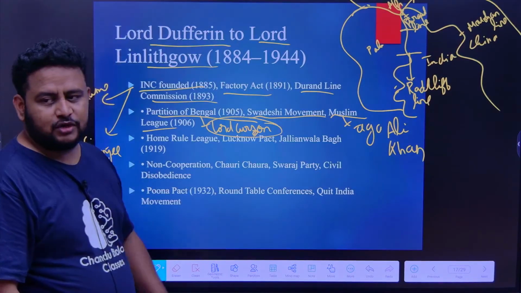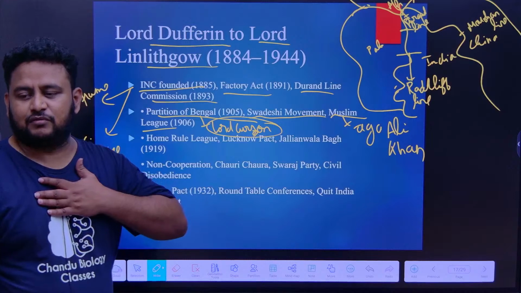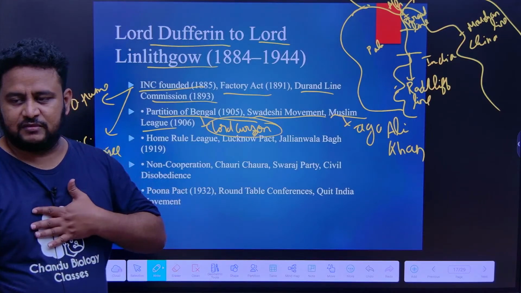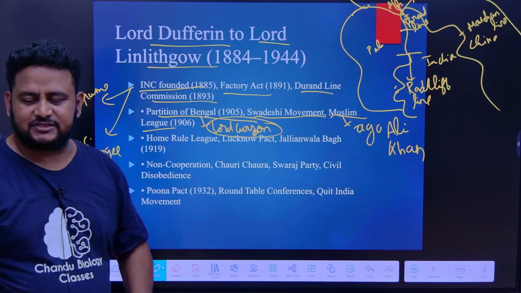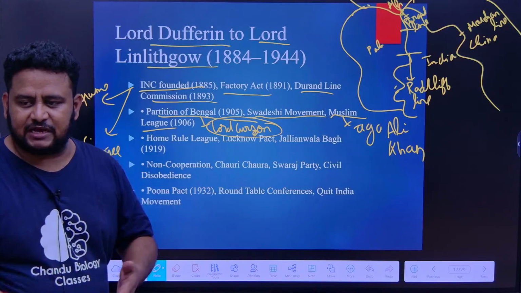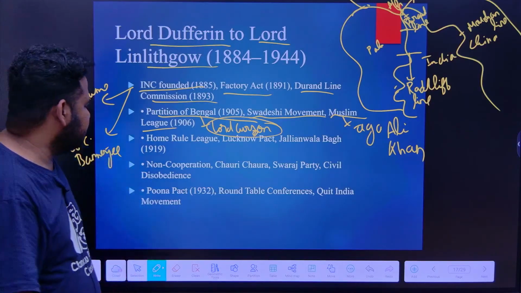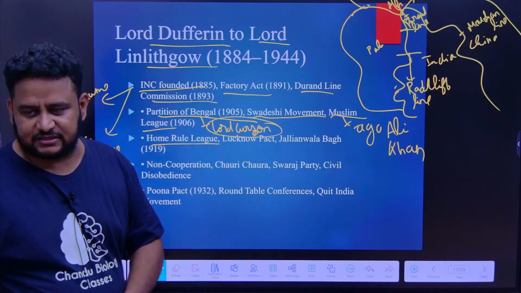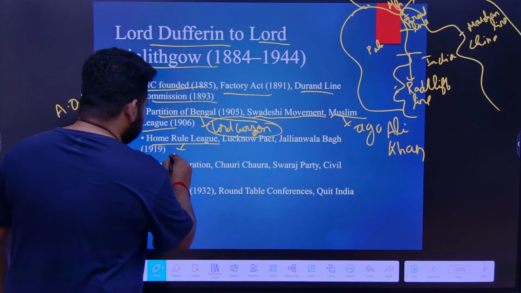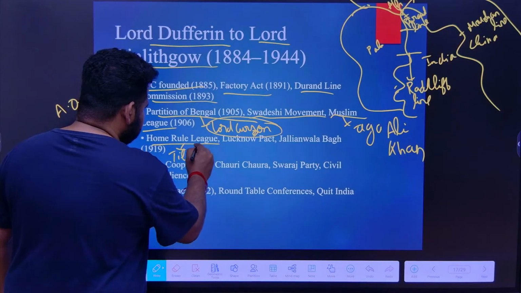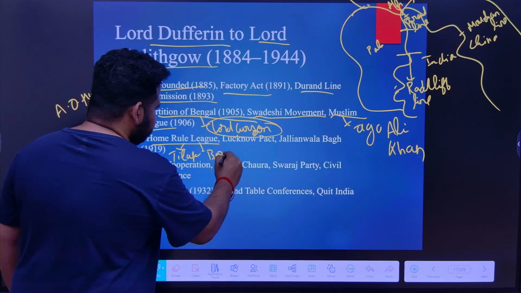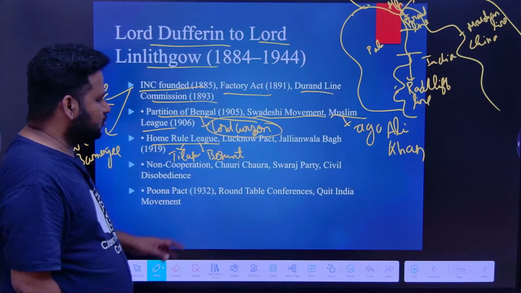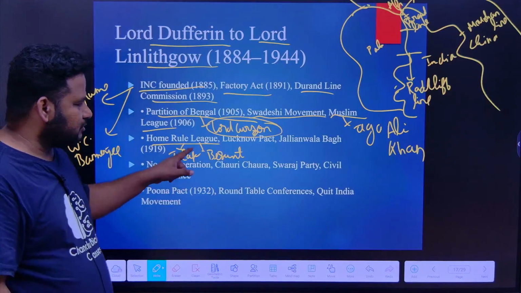Okay. Home Rule League means, home means self rule. We will rule our country by ourselves. Home Rule League, that is a group of people started forming a league of their own. There are two Home Rule Leagues. But the objective was the same. They operated in different regions. Home Rule League was under Tilak and also Annie Besant.